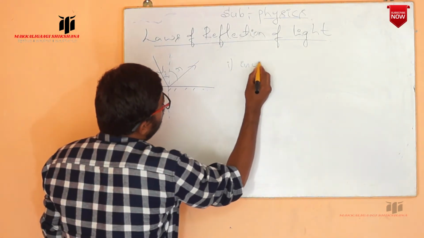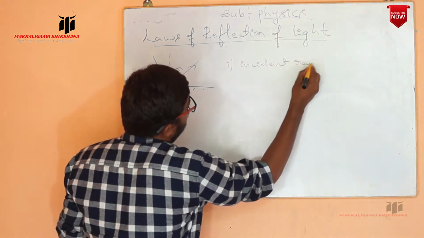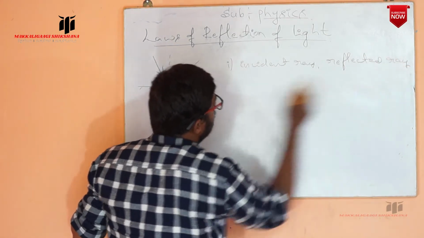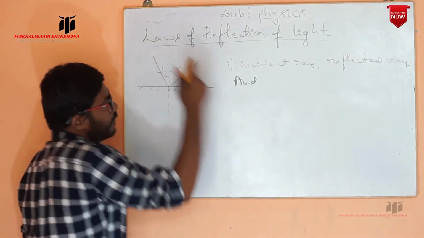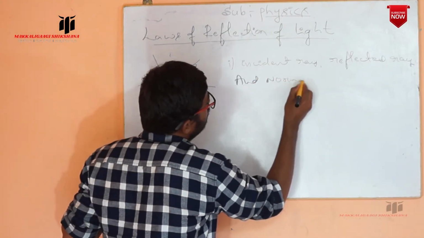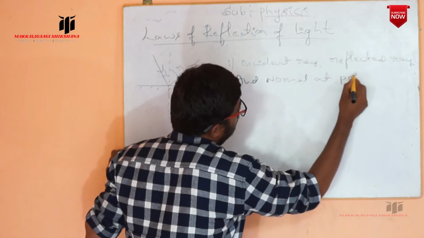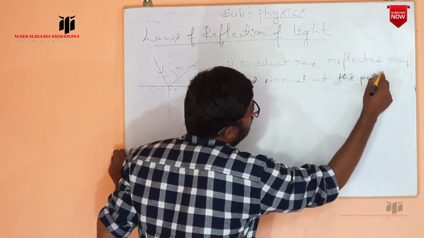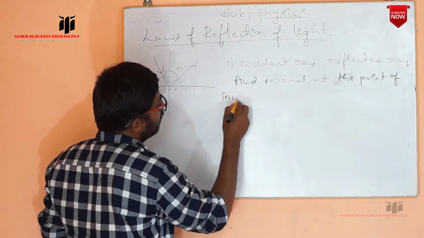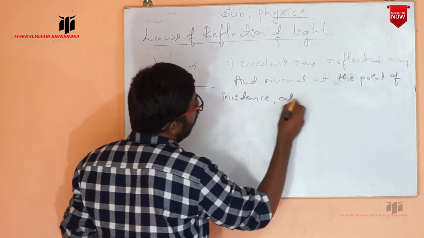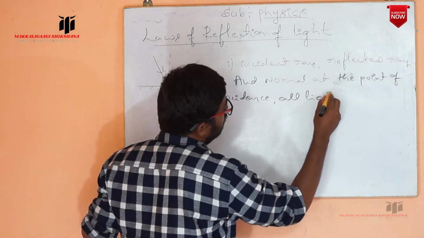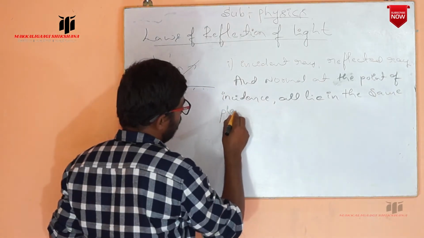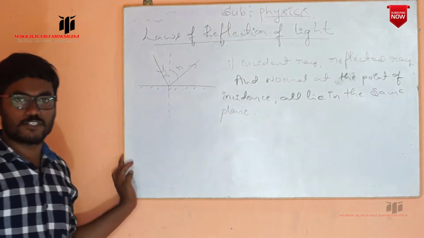Incident ray, reflected ray, and normal at the point of incidence, all lie in the same plane. So this is the first law of reflection of light.